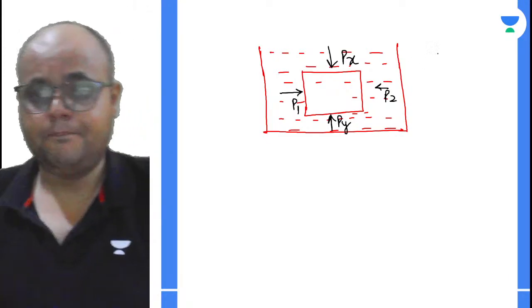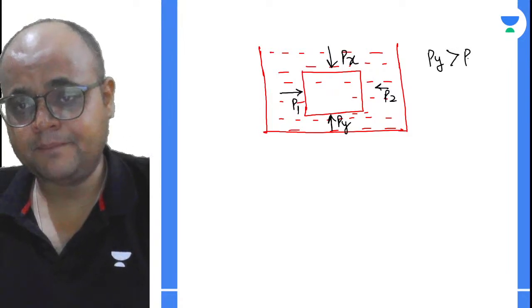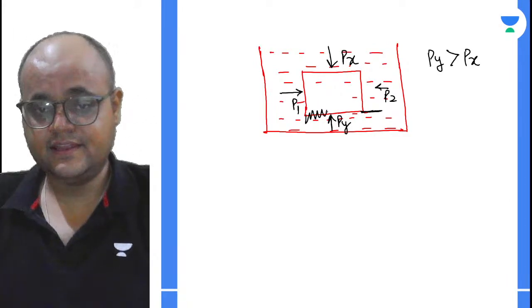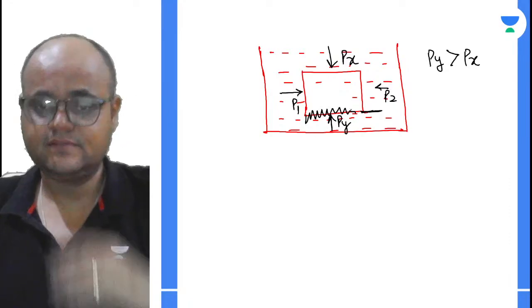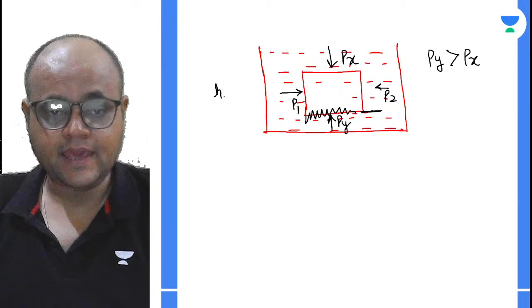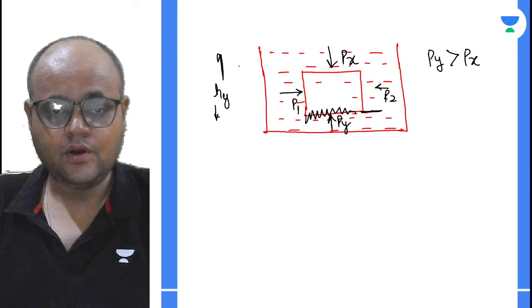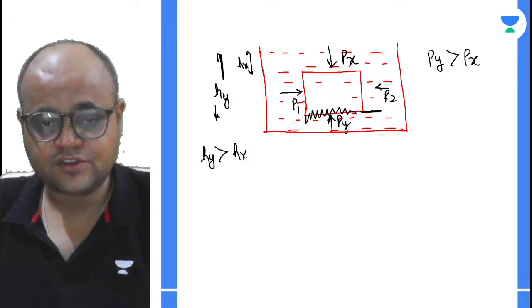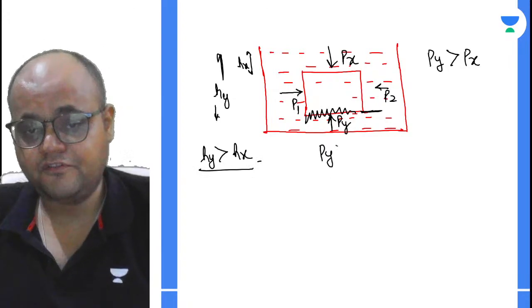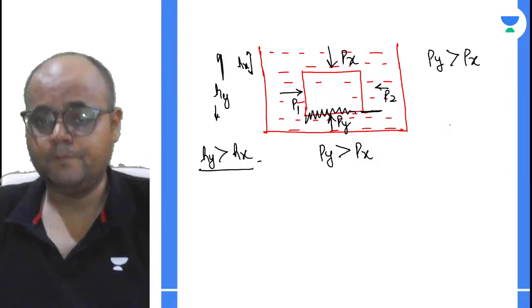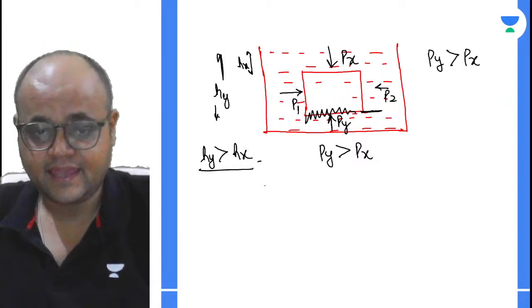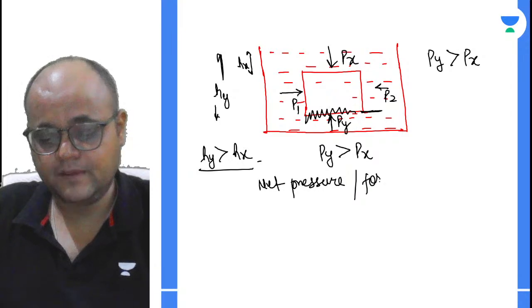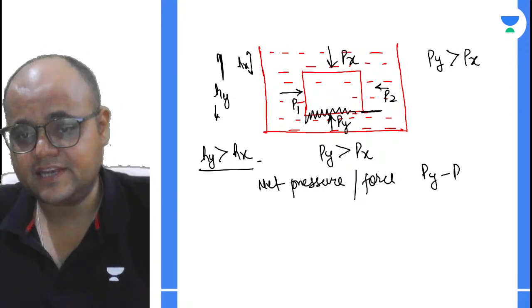तो देखो, Py will be greater than Px, yes or no? भाई ये वाला जो एंड है, this end is at a greater depth, right? अभी h_y, अगर मैं इसको h_y बोल दूं और इसको h_x बोल दूं, तो I can clearly see that h_y is greater than h_x, right? That means P_y is greater than P_x. अब मेरे को बताओ, अगर P_y, P_x से बड़ा है तो there will be a net pressure, या आप बोल सकते हो there will be a net force P_y minus P_x.